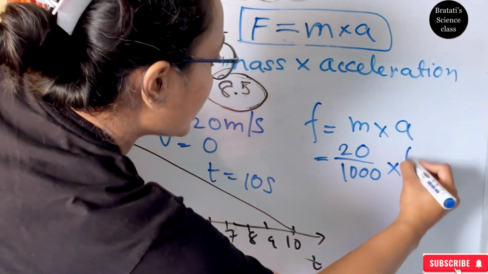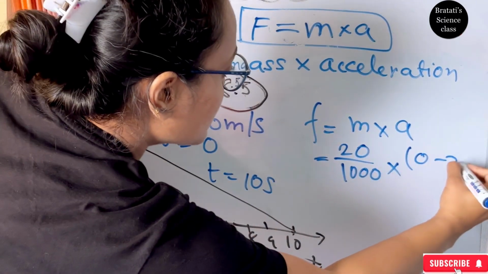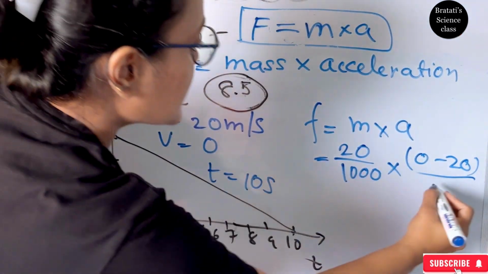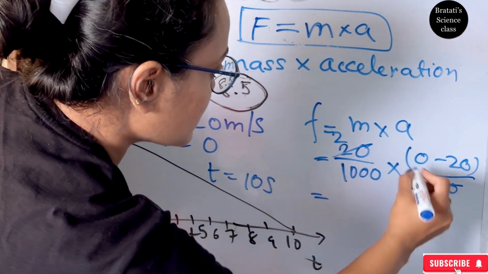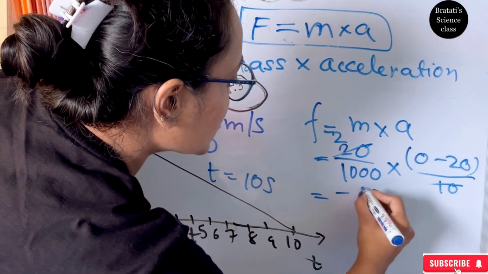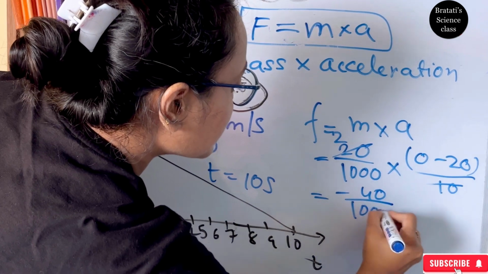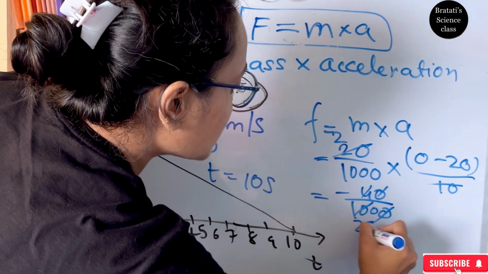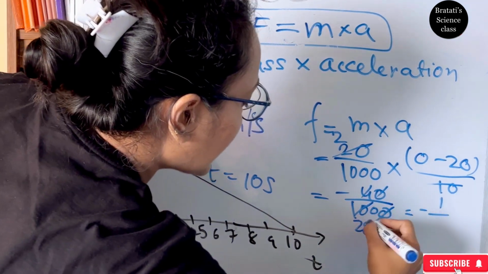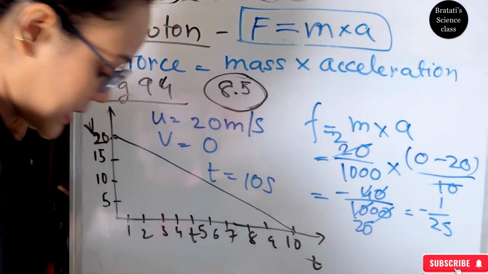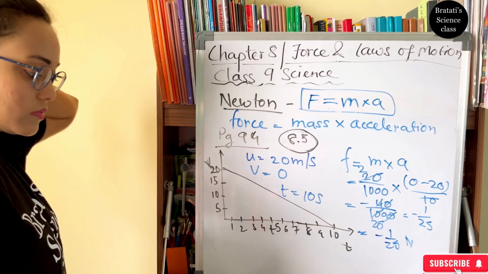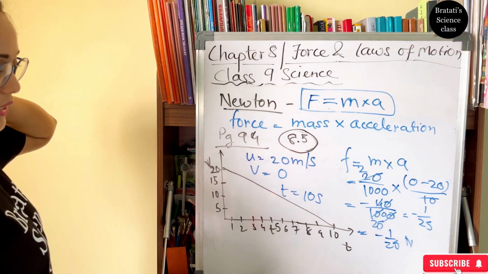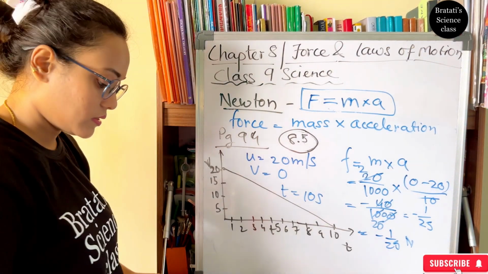Acceleration is (v, which is 0, minus u, which is 20) by t, which is 10. So this is minus 2. So 2 into minus 20 is minus 1 by 25. Write this only, minus 1 by 25 Newton. So we got it in Newton, minus 1 by 25 Newton, right?